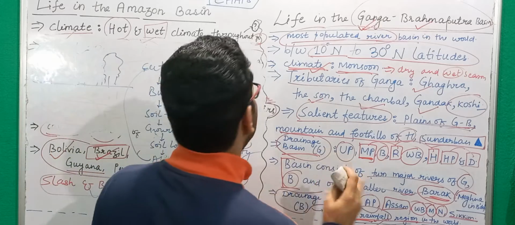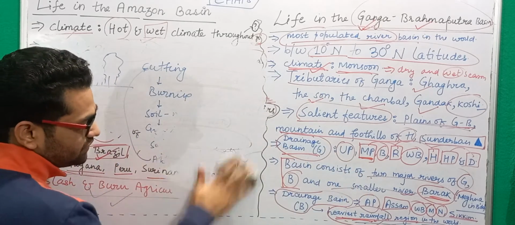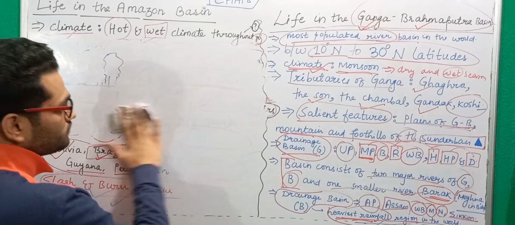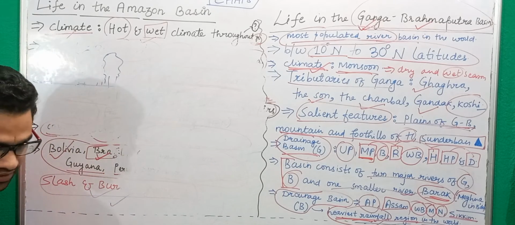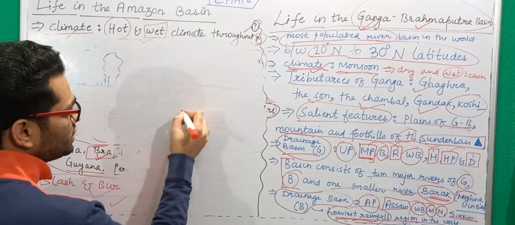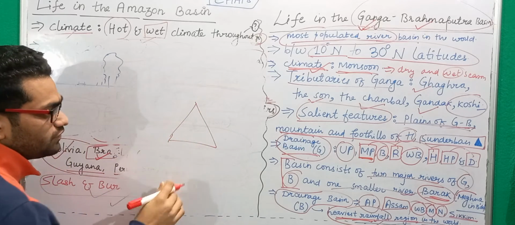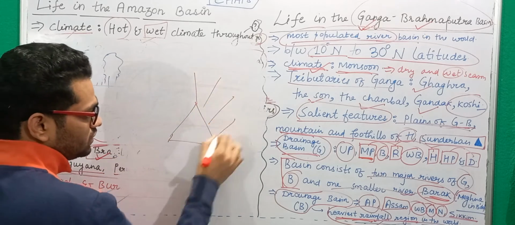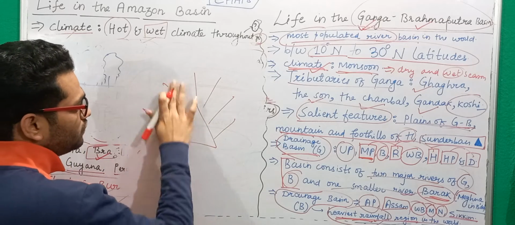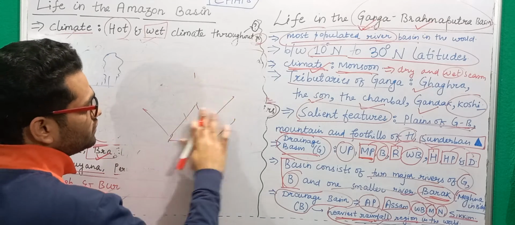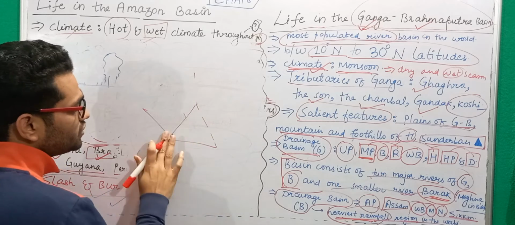What do you understand by delta? This is a very important concept to understand. What do you understand by delta? So delta is basically a type of area, a type of sedimentary area which is formed by the sediments of the river when river meets the ocean.